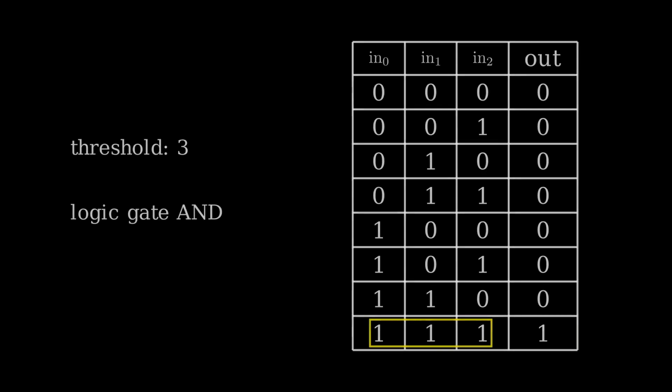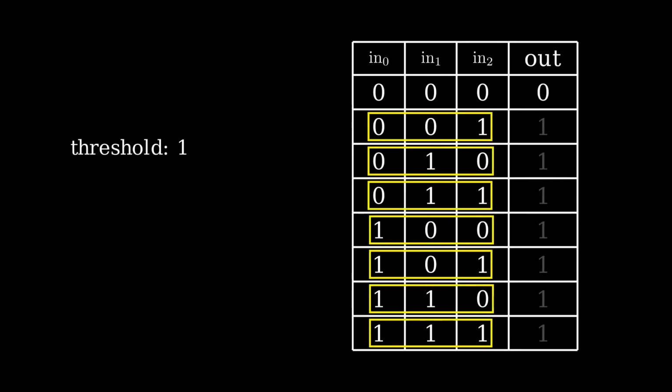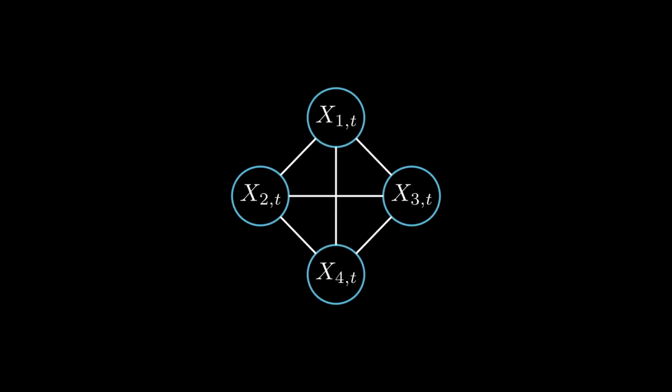Now let us assume our neuron is much more sensitive and has a much lower threshold for its summed inputs. Let's say it is set to 1. In this case, we end up with a very different table. This kind of table resembles a different logic gate called OR. You can see why. This gate is 1 if input 1 or 2 or 3 are 1. Such logic gates are at the heart of computers. However, keep in mind that actual neurons are much more complicated than that. So here's our model system again, except now we mark for each neuron what kind of input-output table or matrix we have defined for them.